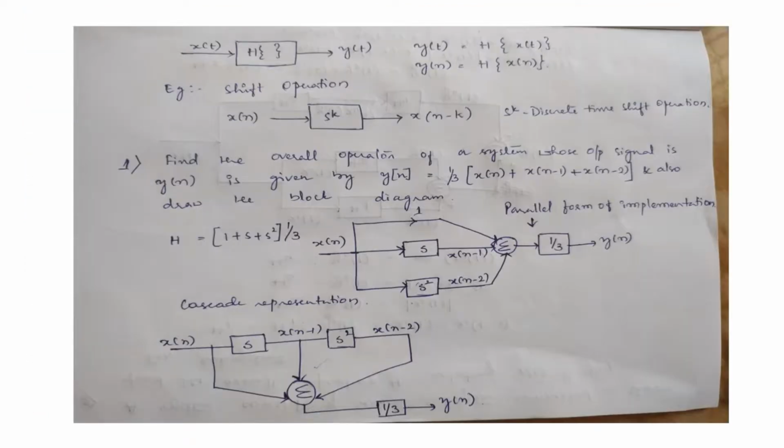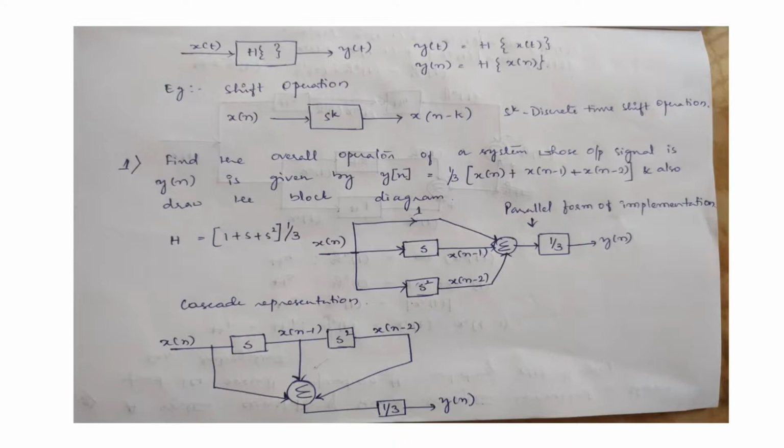It is represented using a block diagram. x(t) is the input, H is the system operation, and y(t) is the output, where y(t) = H{x(t)}, or y(n) = H{x(n)}. For example, in the shift operation, x(n) is the input, S^k is the shifting operation, and we get output x(n − k).